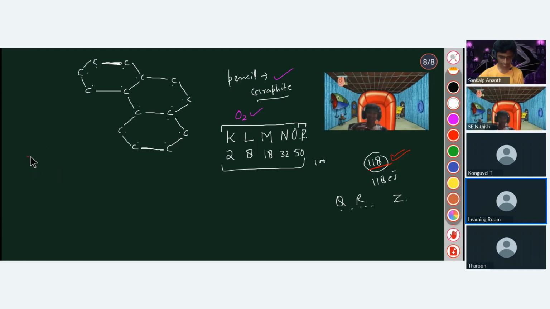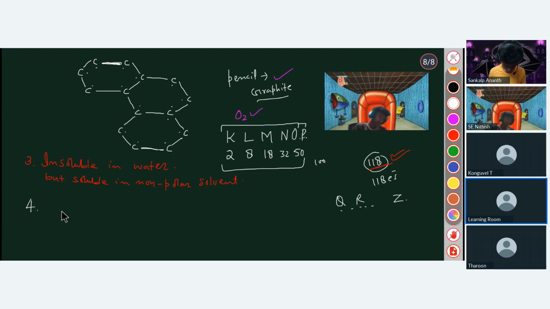Now, can you tell me the next property of these covalent compounds? Will they be soluble in water or insoluble? Insoluble. Exactly, they will be insoluble in water because they are not polar, they are non-polar. But they are soluble in non-polar solvents. They cannot be soluble in water because they are not polar and don't have a charge. Actually, that which is polar in nature is soluble. If any compound is polar, it can be soluble in water.